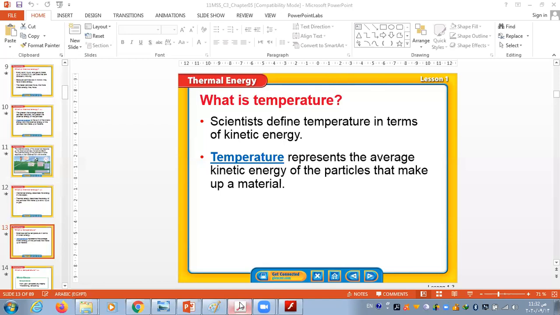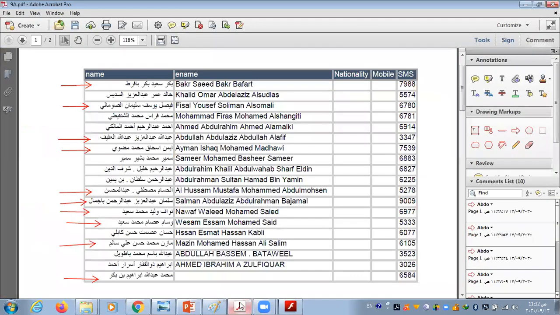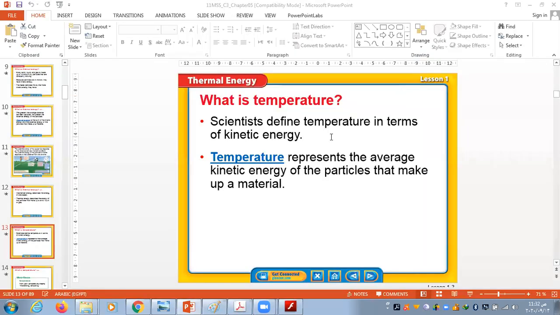They have the same temperature because both of them have moving particles. Am I correct? Just wait. I'm not sure. Okay. So they have the same temperature because the particles are moving in both of them. Am I correct? Yes, because they have the same average kinetic energy, but they have different